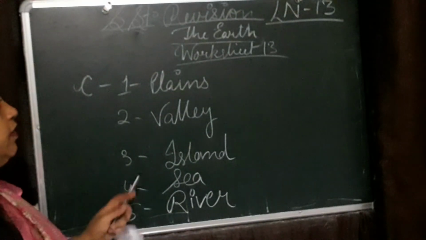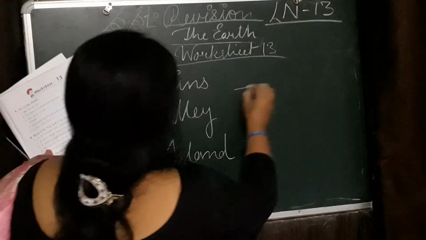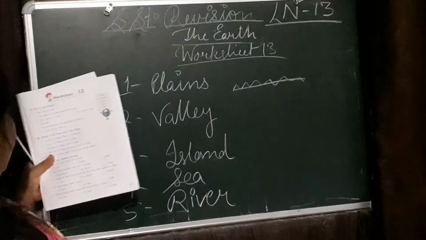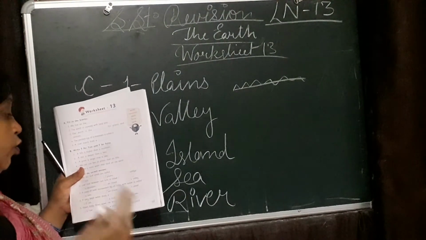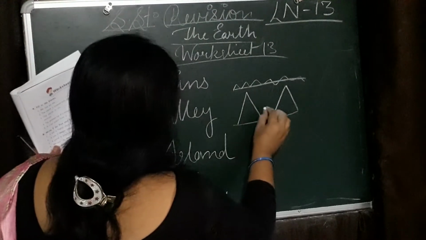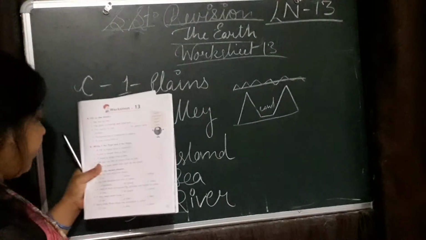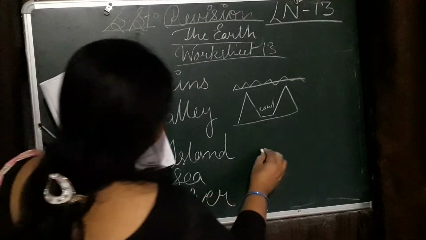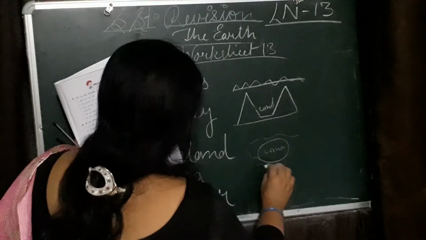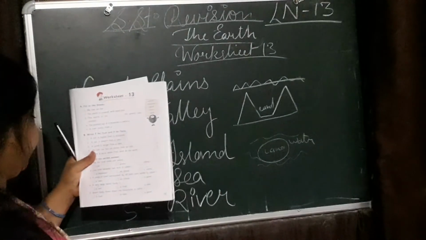Okay, students. So, the flat land areas are called plains. Lowland between two hills. These two hills, this lowland, is called valley. A piece of land surrounded on all sides by water, we call it island.